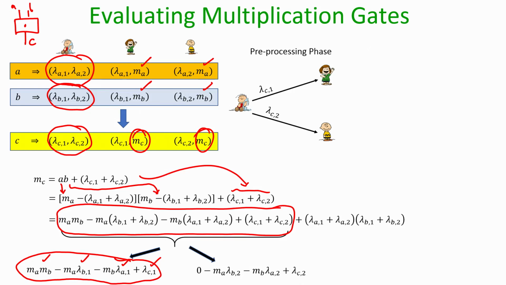In the same way, E2 can compute its part, because it has all the things ready during the circuit evaluation phase. But then what about this part?